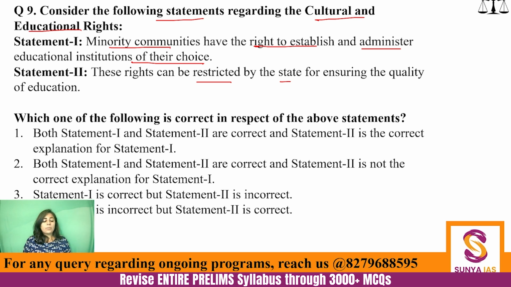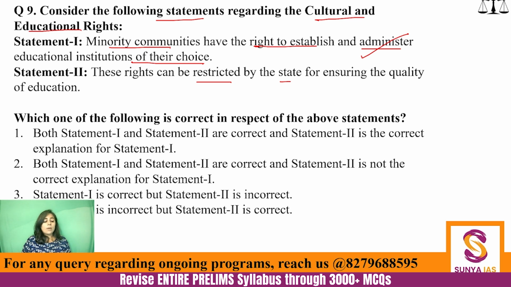Now, even without knowing the exact article, you must be able to answer this question. Even if you have not remembered, even if you have not revised this particular article, you must be able to answer this question because see how generic this statement is. That minority communities have the right to establish and administer educational institutions of their choice. Why not? Why will they not have that particular right? So yes, this is correct. This is correct actually.